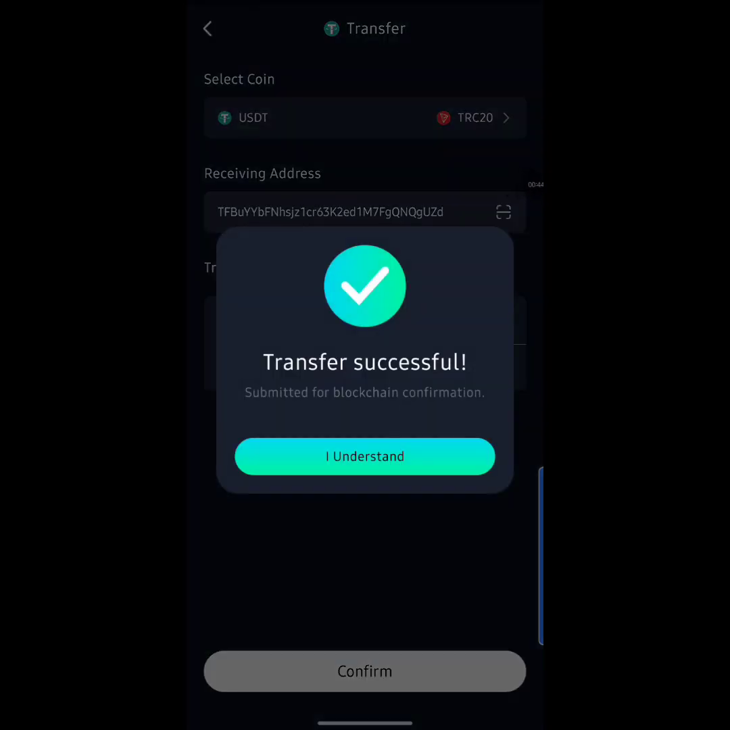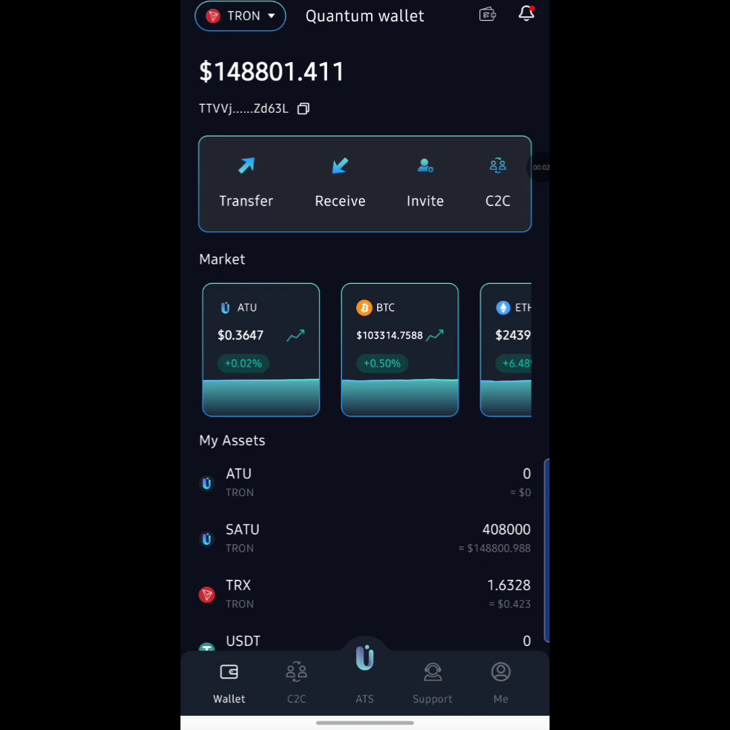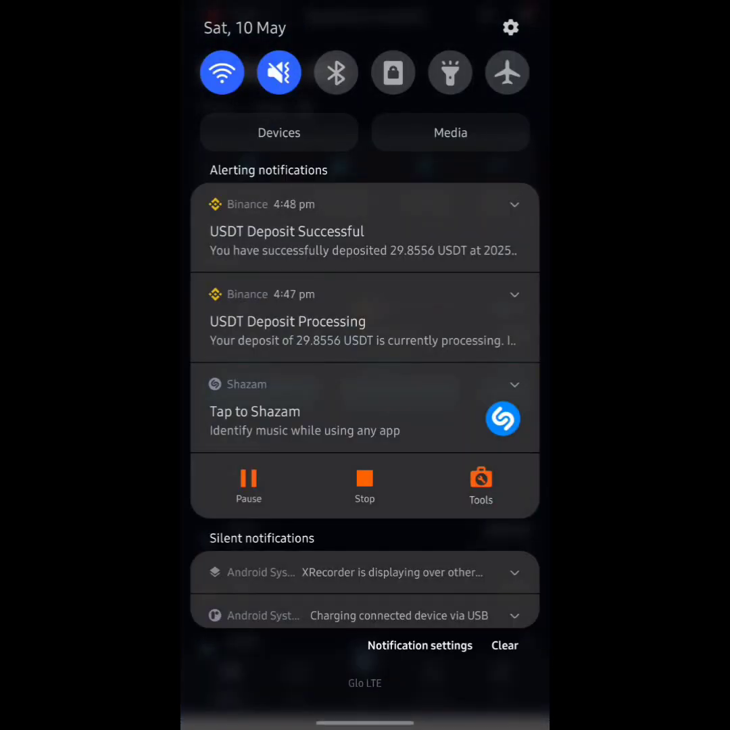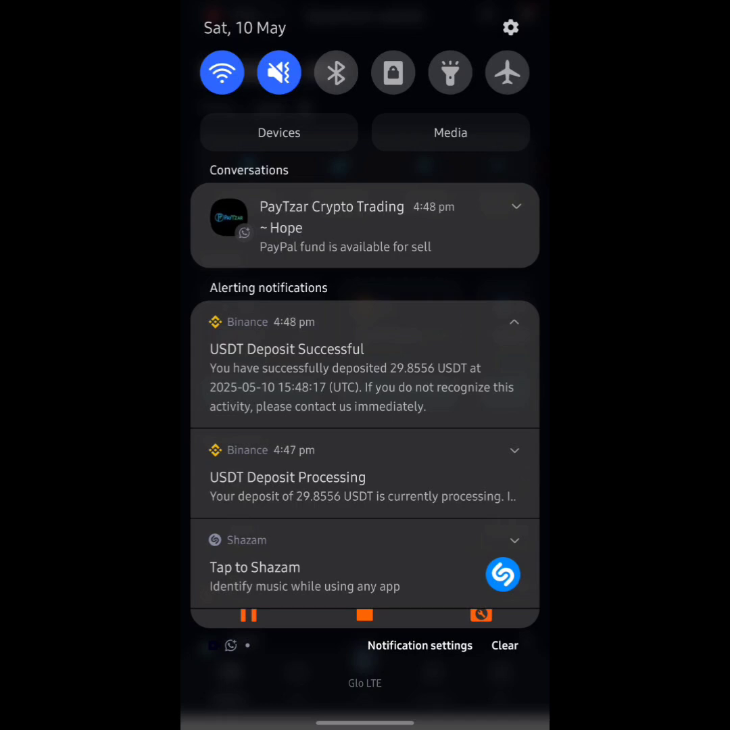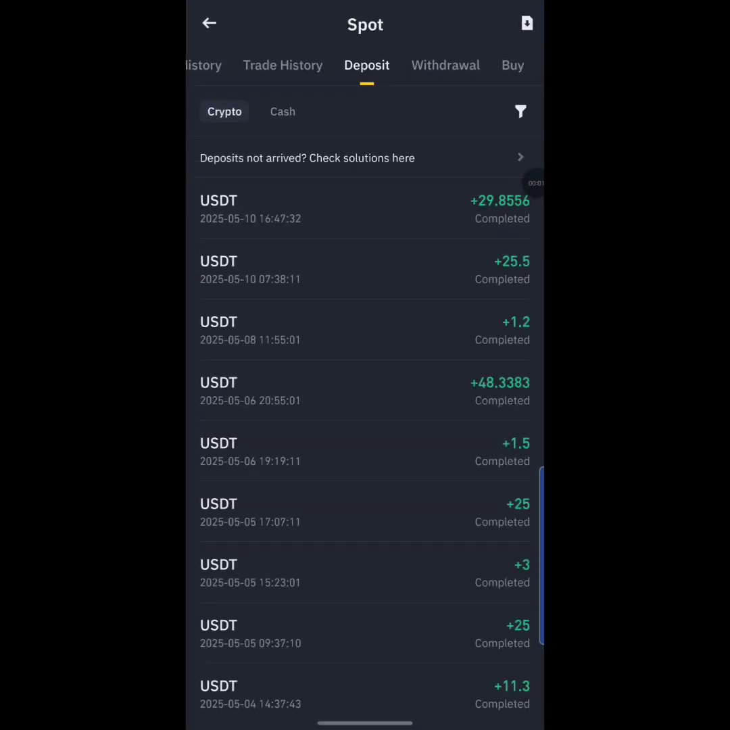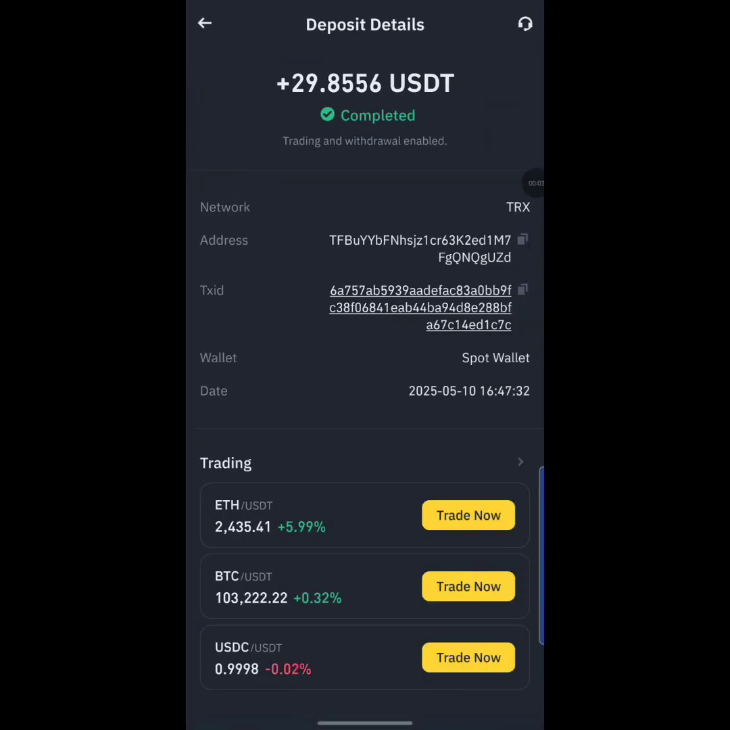So let's just give this some time until I actually receive this money inside my Binance account. And when I do, guys, I'm going to be showing you all the proof. Okay, so let's go. Okay, guys, so Binance just sent me an email right now. So I'm going to scroll down my phone. All right, so as you can see over here, it says USDT deposit successful. You have successfully deposited 29.85 USDT as 2025-0510. So I'm going to hit on it right now, guys. Okay, guys, so I'm going to hit on USDT right here. As you can see, I currently have 29.8 USDT on my balance right now. Okay, so that is basically how fast the withdrawals can be, guys.